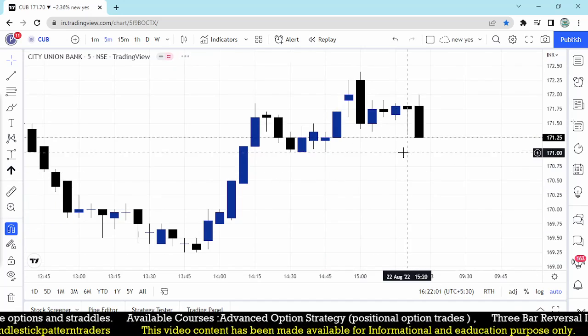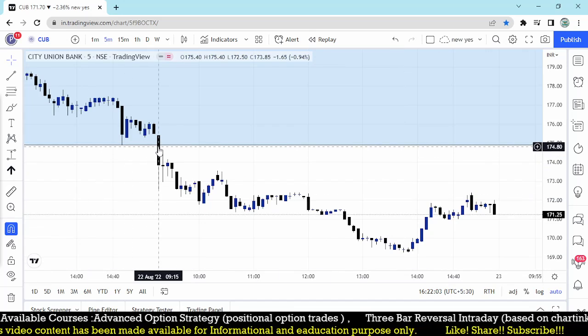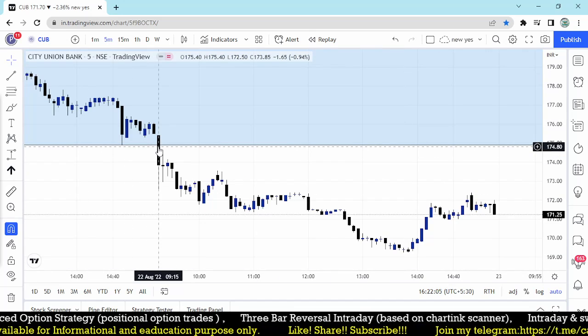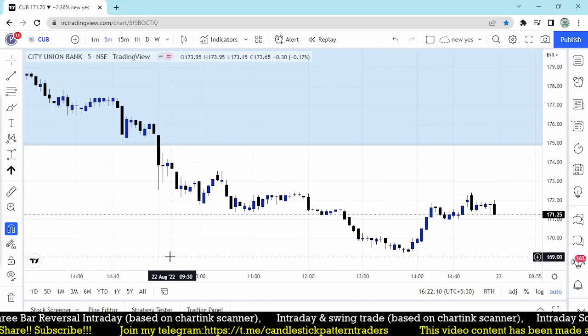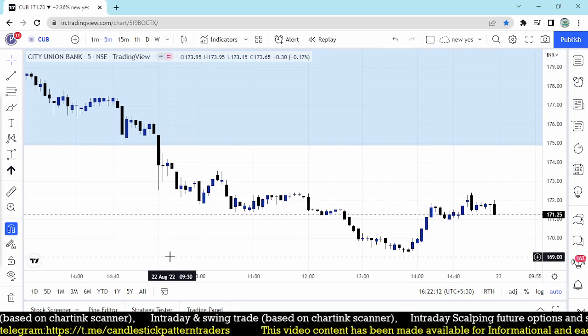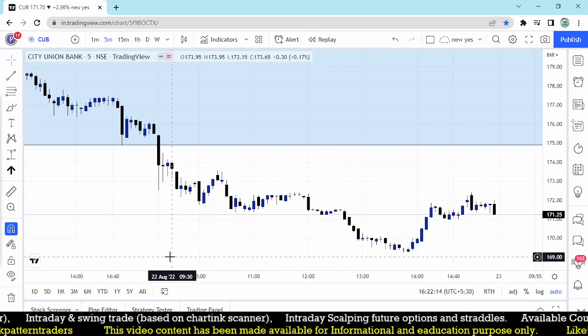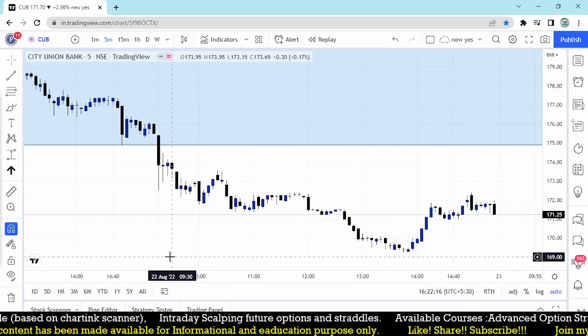So let's check the 5-minute chart. What happened here? This is the first 5 minutes, where the low is 172.5. From there it moved to 169.25. Intraday it works well, but it is a positional trade, and the candlesticks from the highest to the lowest level would make it a positional trade.